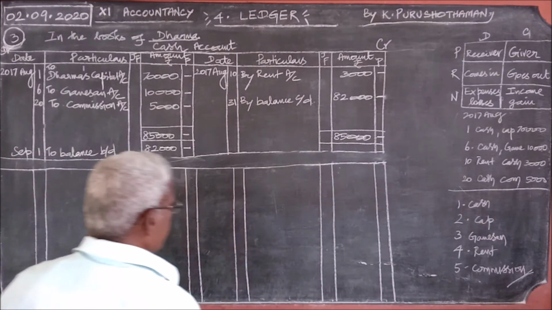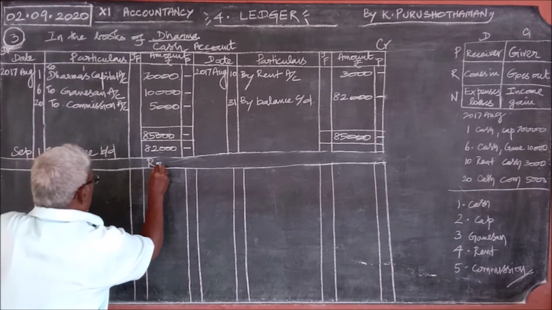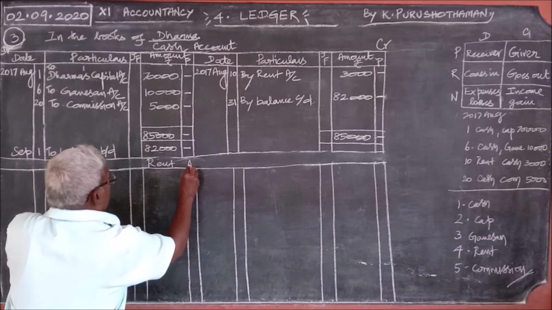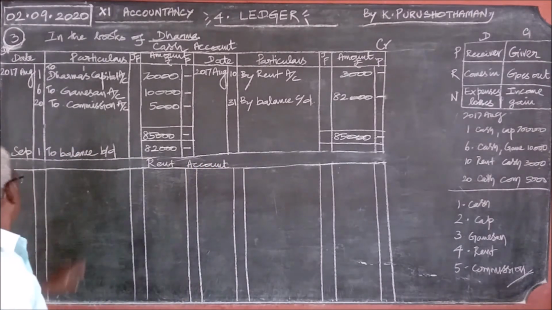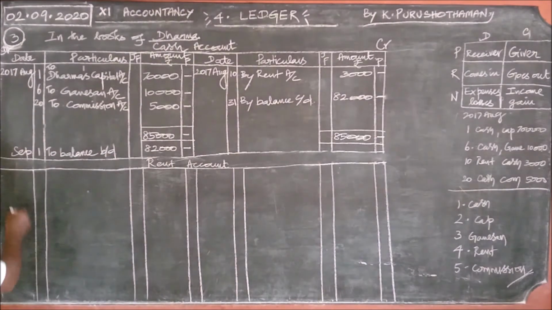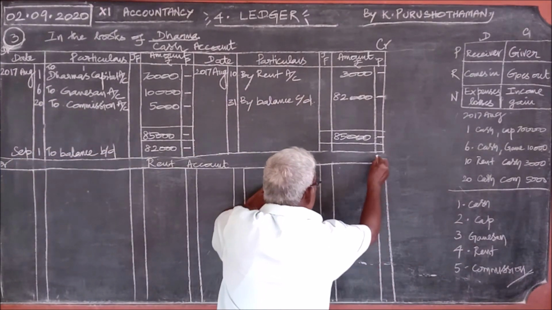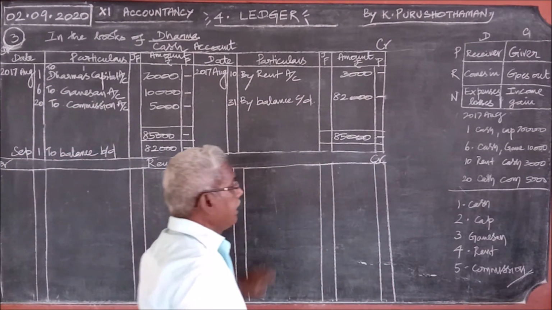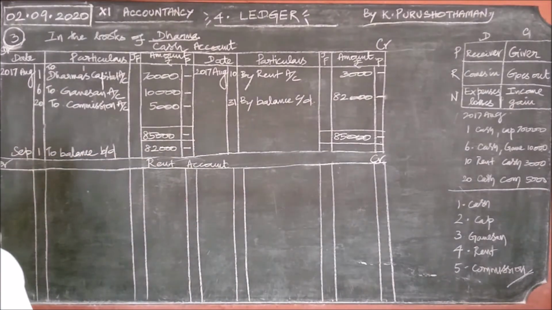Yes, the next ledger is for rent account. We should write, don't forget to write the debtor and the creditor, very important, and also the heading, date, particulars, etc. As I said earlier, I don't want to write the headings once again. I am going straight away to the entries.